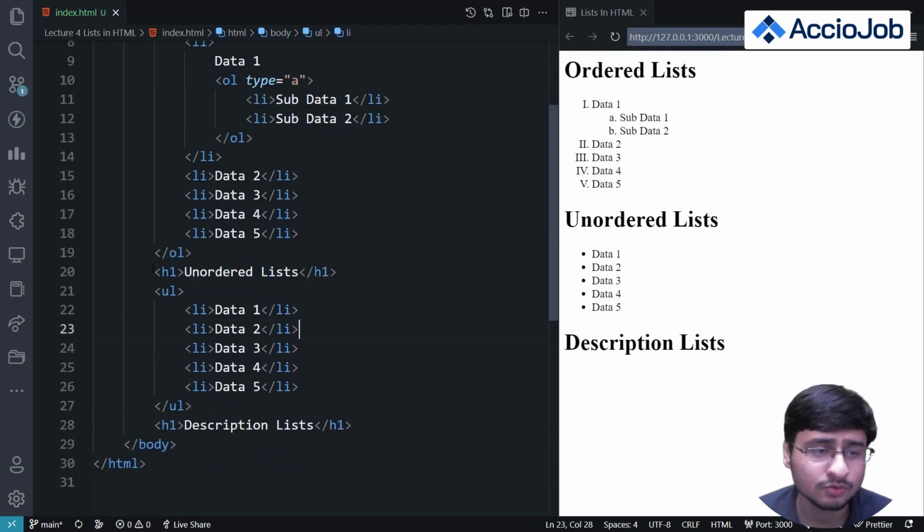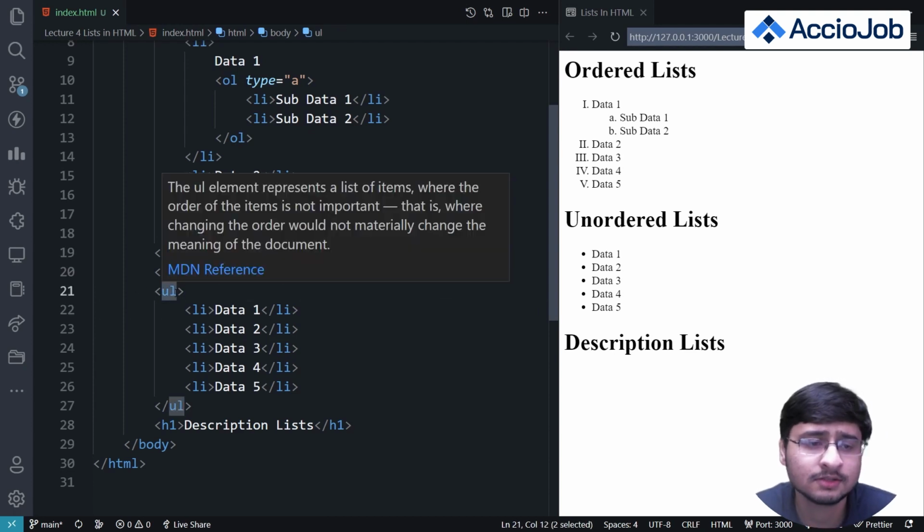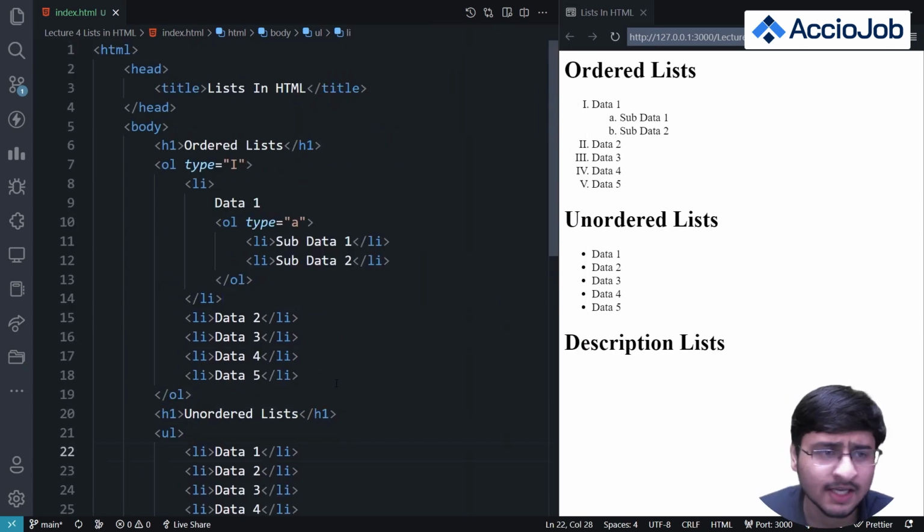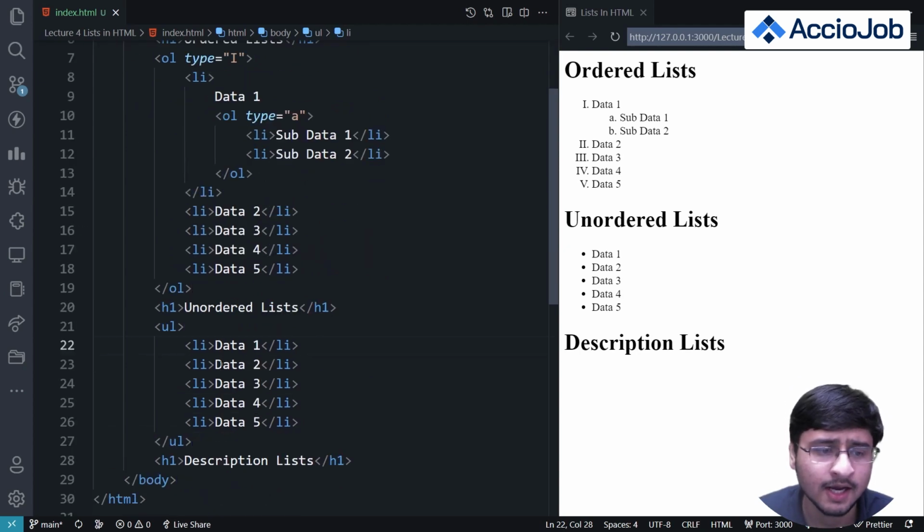So don't get confused with this OL and UL. Abbreviations are simple. UL is unordered list, OL is ordered list. Li is basically list item, right? And these are all the tags we have discussed so far. So OL, Li and UL, right?